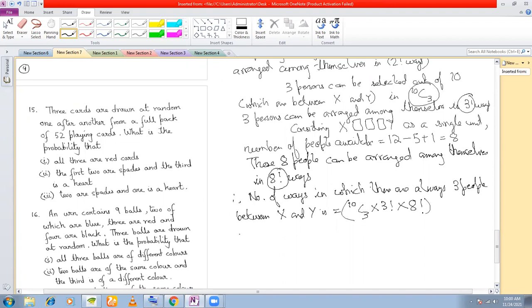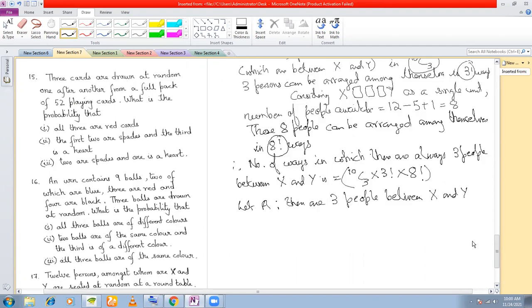So now if I define the event A as there are three people between X and Y, therefore, how many events are favorable to A? It is equal to 10C3 into factorial 3 into factorial 8. These are the events favorable to A because this is the number of ways in which three people are always there between X and Y.